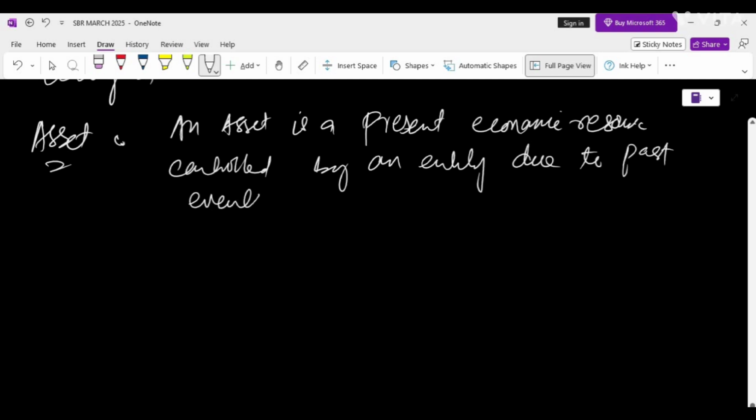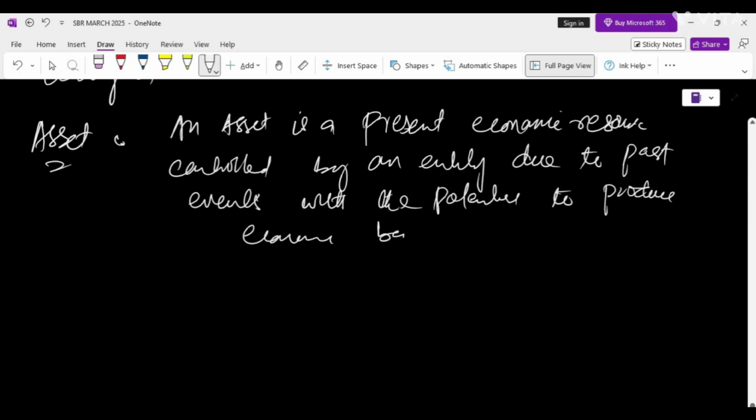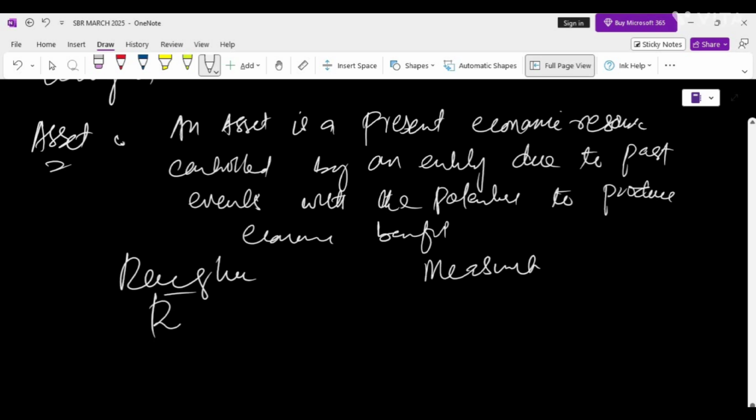to produce economic benefits. By economic benefits we mean that these can be cash inflow, avoided outflow, or favorable exchanges. The benefit does not need to be certain or likely. Even a low probability qualifies. However, when this likelihood is low, it will affect the recognition and measurement. By this we mean whether the asset is recorded in the financial statement, that is recognition, and measurement, how its value is determined, reflecting the asset and valuation. And for recognition criteria, let me elaborate here.